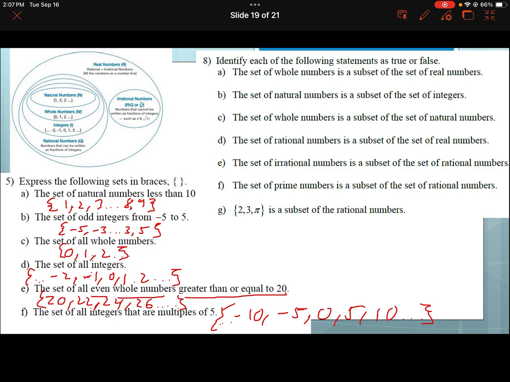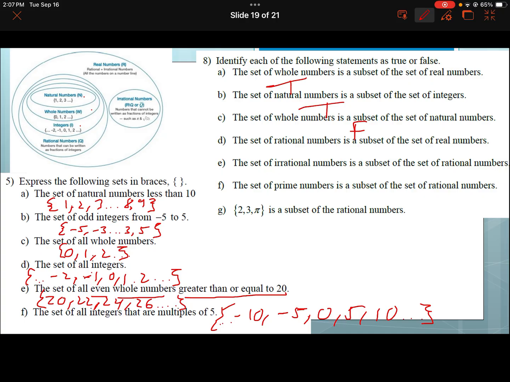Okay. Identify each of the following statements as true or false. The set of whole numbers is a subset of the real numbers. Yeah, it is. Whole numbers are here. Real numbers are the big thing. So yes, anything smaller is the subset. So this is true. The set of natural numbers is a subset of integers. Yes, it is. Again, natural is smaller than integers. So we'll put a little T there. The set of whole numbers is a subset of natural. No. Whole numbers is bigger than natural, so that is false.